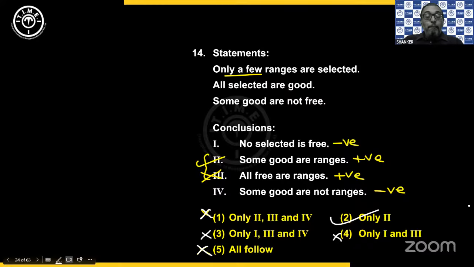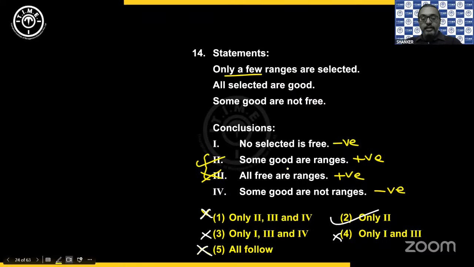So there is no compulsion that you have to check every conclusion every time. It all depends on the options. Always keep an eye on the options. So now you don't have to check conclusion 1 and conclusion 4 also, because there is no combination of 1, 2, 4 given like that. But anyways, let us check here. In the exam, this is how you have to approach. You don't need to check based on the options, mark and move on. But anyways, let's check.